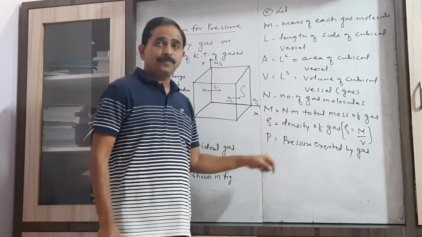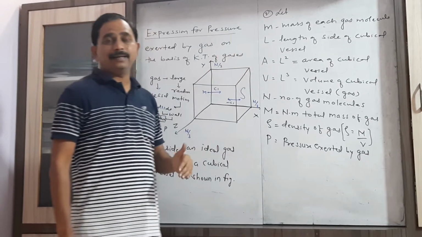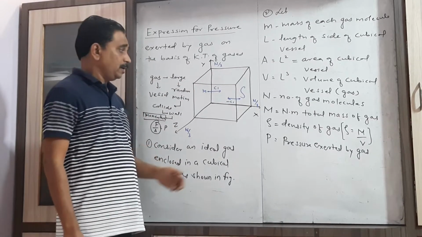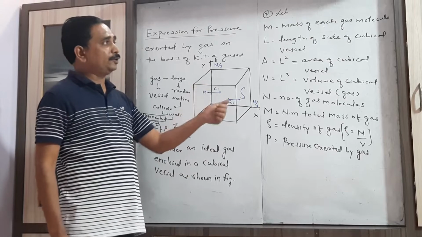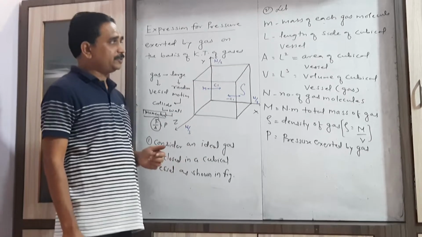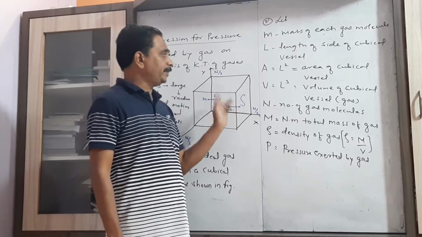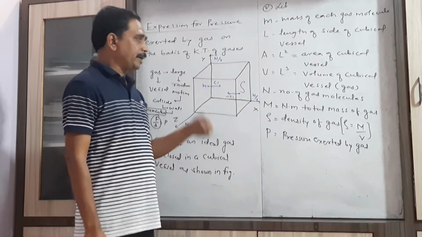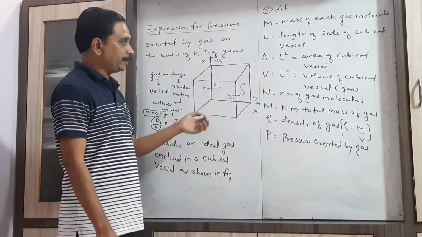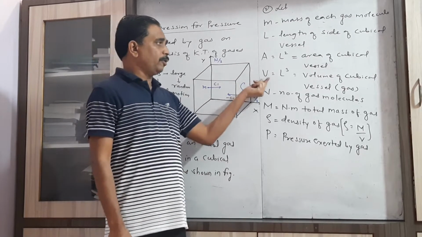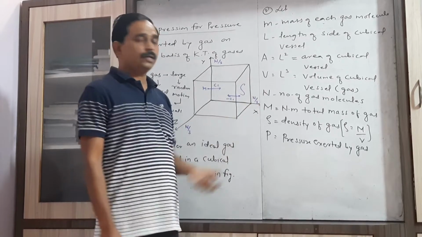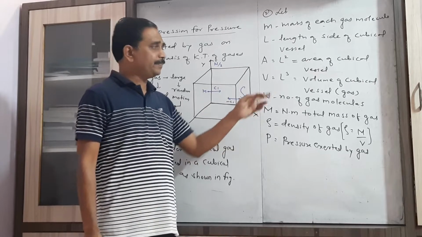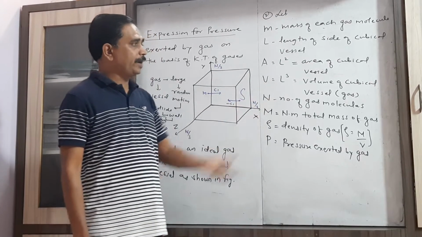In our expression, small m is the mass of each gas molecule. Capital L is the length of each side of the cubical vessel. The area of the cubical vessel is capital A equal to L square. Then consider the volume of the cubical vessel: volume equals length into breadth into height. In the case of a cube, all sides are the same, so V equals L cube.